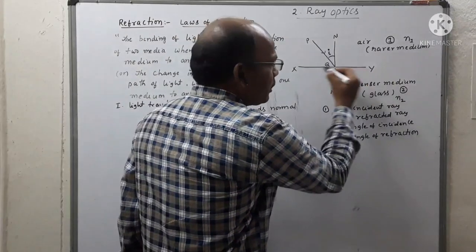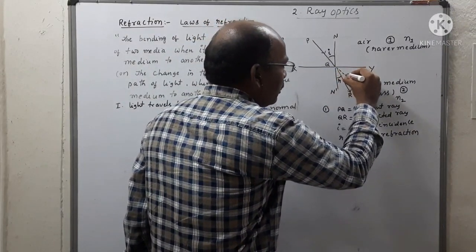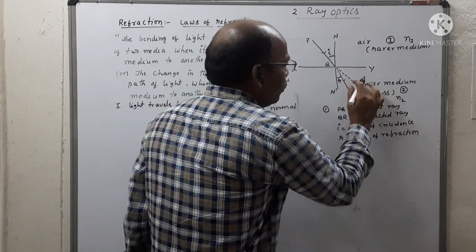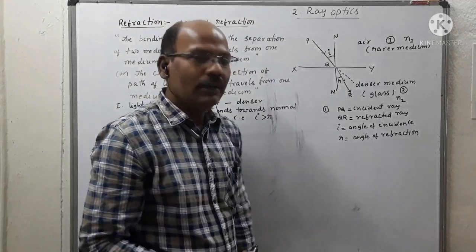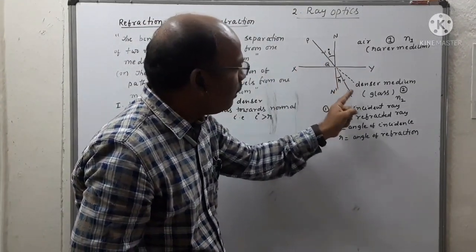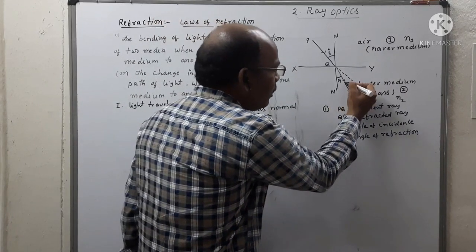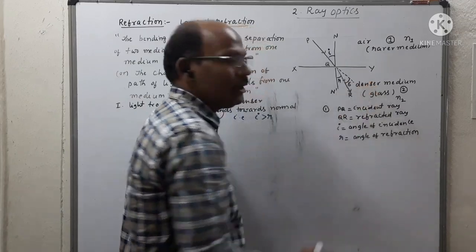In the absence of this transparent material, the light ray travels in a straight path according to the rectilinear property. So what is the deviation angle? The angle between the incident ray and the refracted ray QR is called the deviation angle. This is represented by delta.